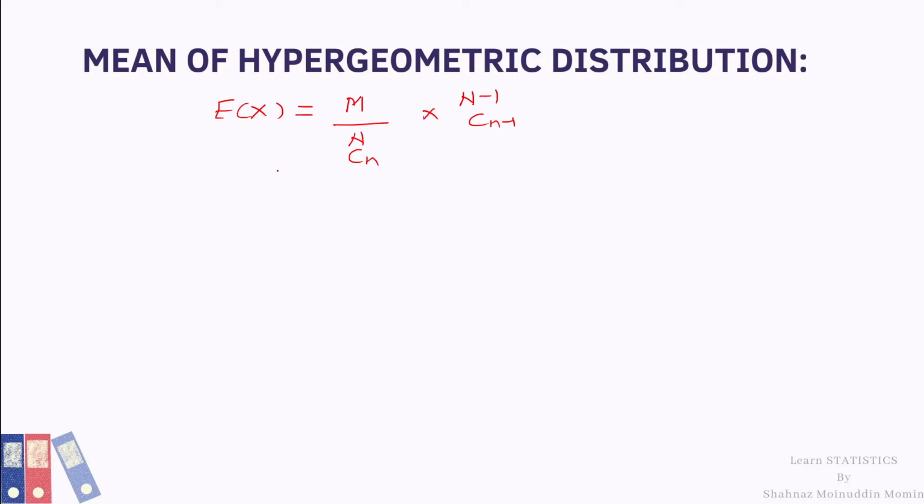expectation X equal to m into (N minus 1)C(n minus 1) divided by NCn. Now we will simplify the combinations.